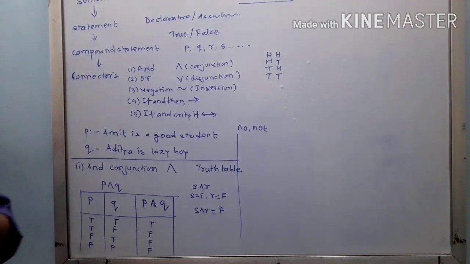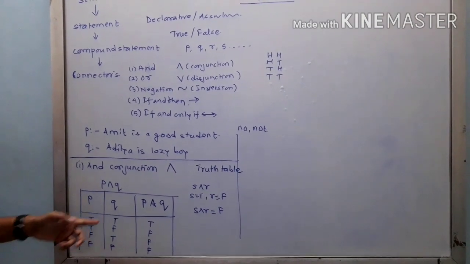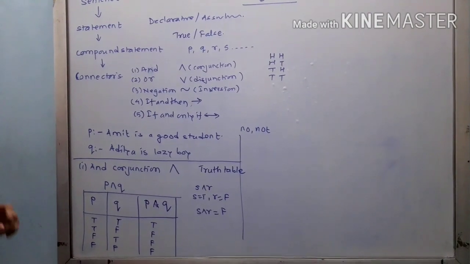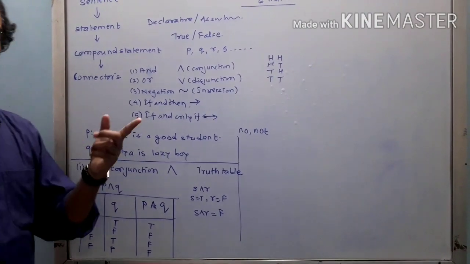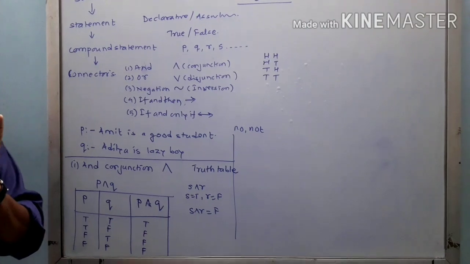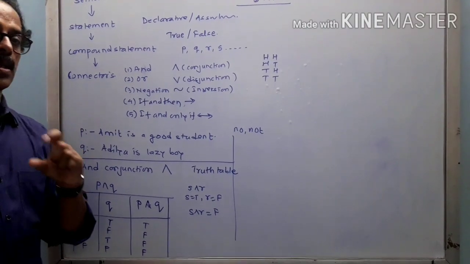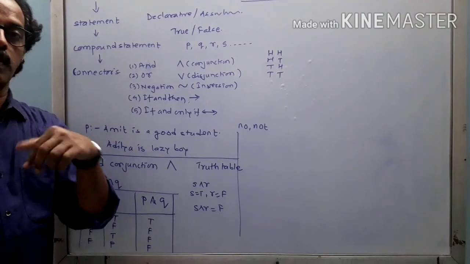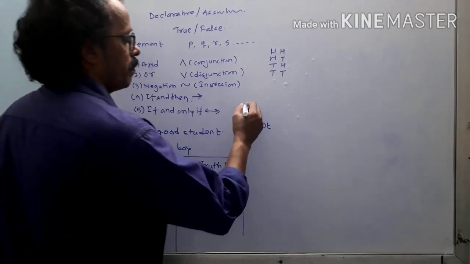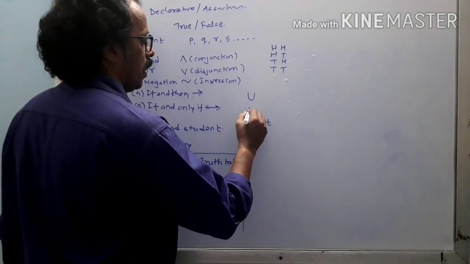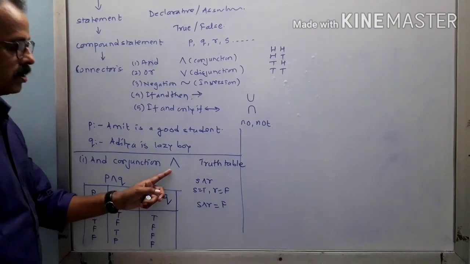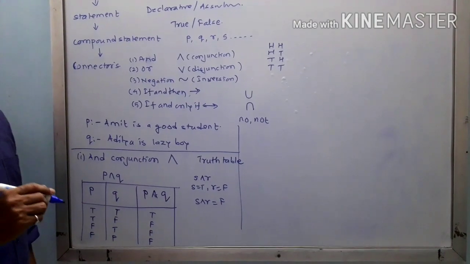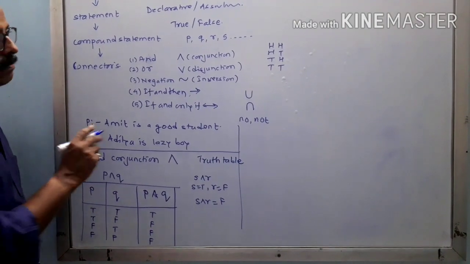Now this we can relate even to your sets, relations and functions. If you remember set, relation, function, in sets we used certain words that are common, like union and intersection. So this is the intersection of that particular case. Now when we come to know that, then we will see.